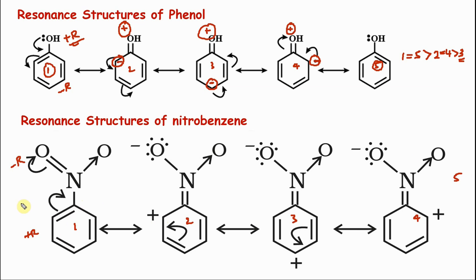We can draw fifth one. இதே மாதிரி இருக்கும், ஆனால் டபுள் பாண்ட் இங்கே இருக்கும், ஃபீனால் குறைஞ்ச மாதிரி. ஸோ 1 equals 5 greater than. Just similar to this, charge separation is high, charge separation is low. 2 equals 4 more stable than 3.